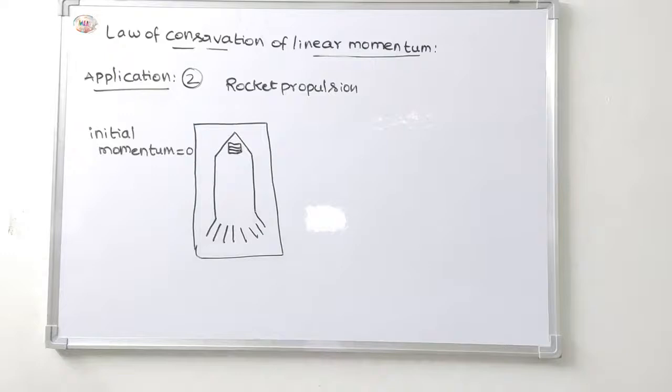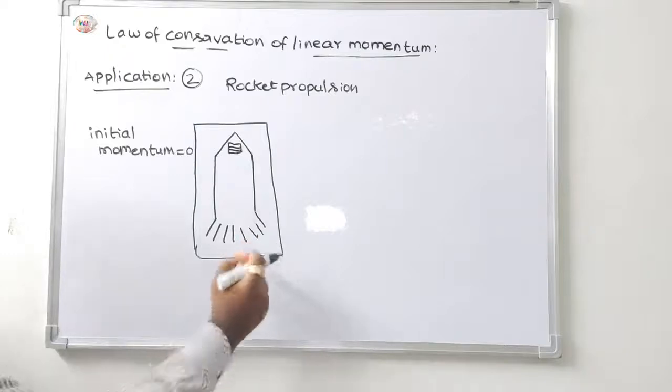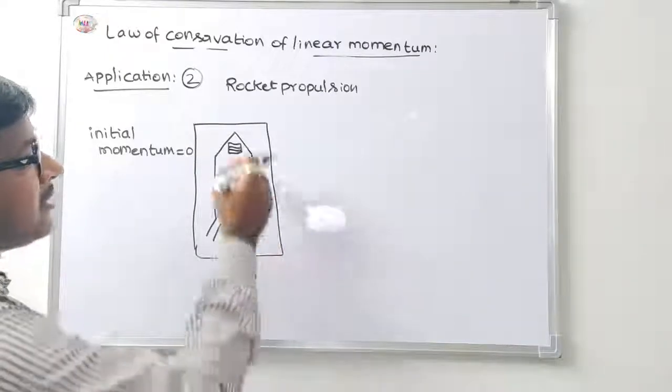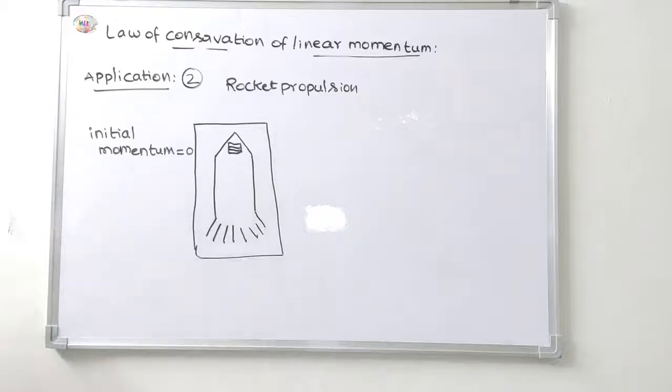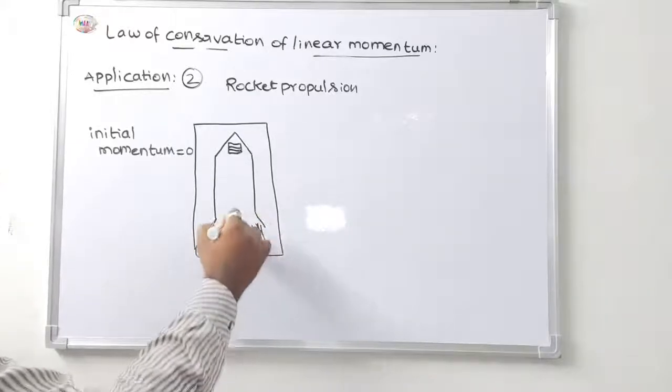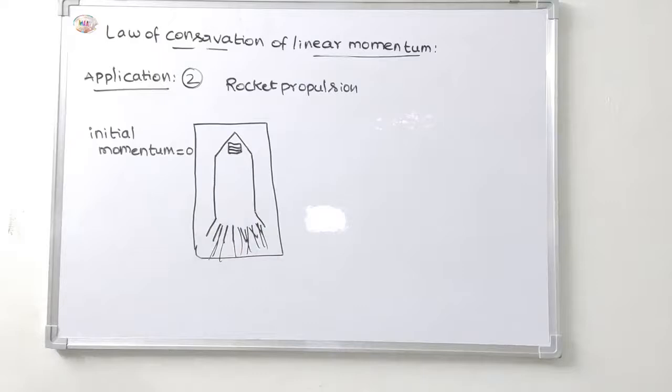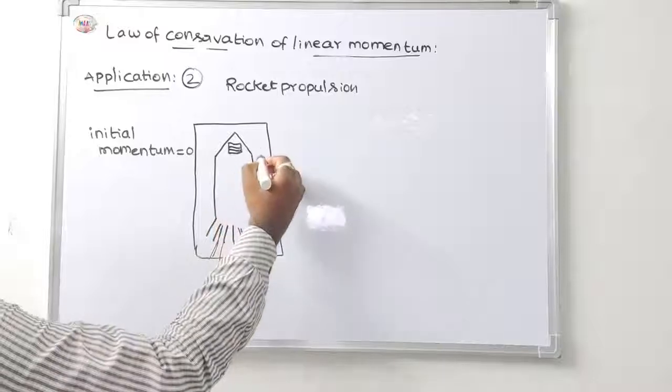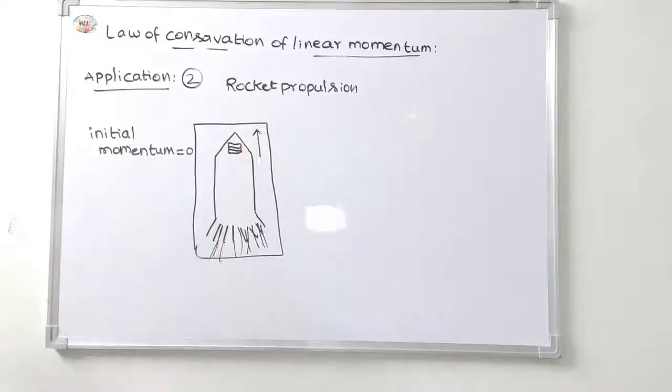When it is fired from the launching pad, the exhaust gases rush downward at a high speed, and to conserve momentum, the rocket moves upward.